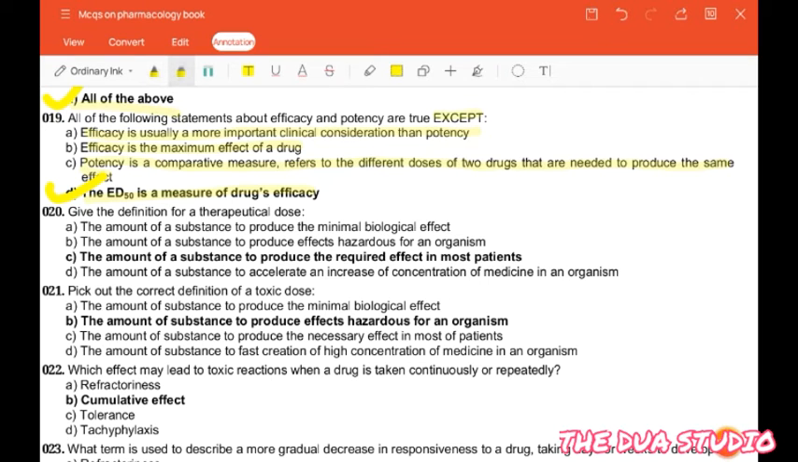The next question is: give the definition for therapeutical dose. The amount of a substance to produce the minimum biological effect. The amount of a substance to produce effects hazardous for an organism. The amount of a substance to produce the required effect in most patients. The amount of substance to accelerate an increase of concentration of medicine in an organism. So the correct answer is the amount of a substance to produce the required effect in most patients.